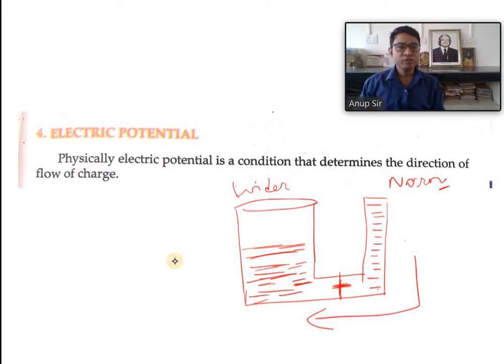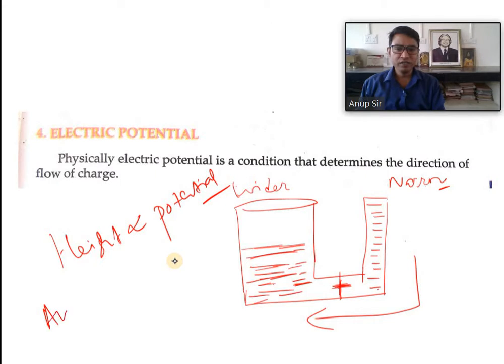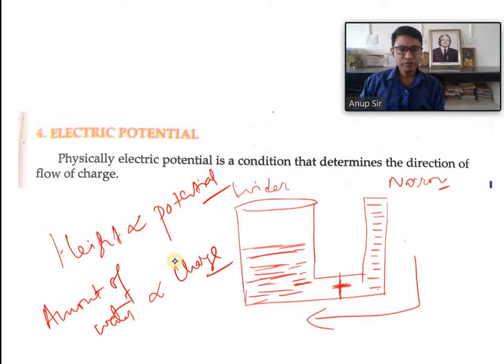The same is true of potential difference. This height is proportional to the potential, and the amount of water is analogous to the charge. If I give charge, the potential rises, but more charge on a substance does not necessarily mean it is at a higher potential.